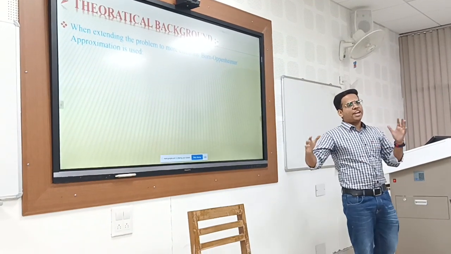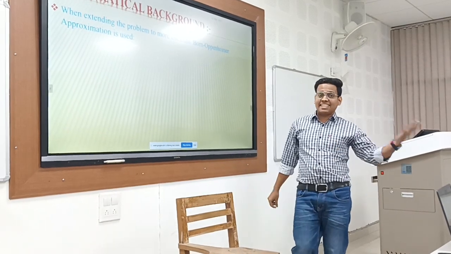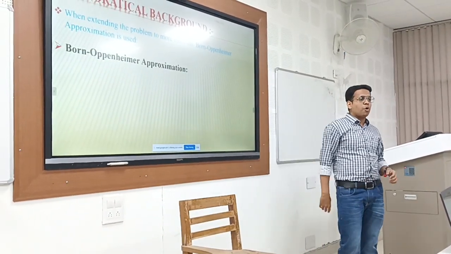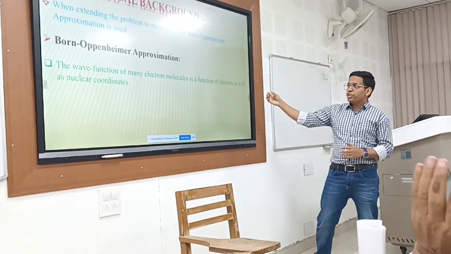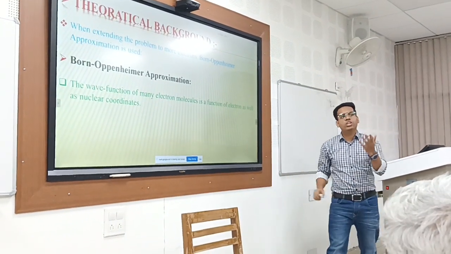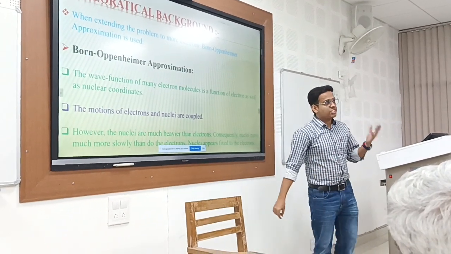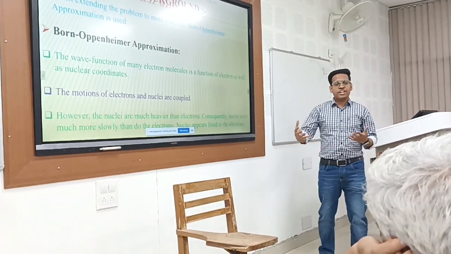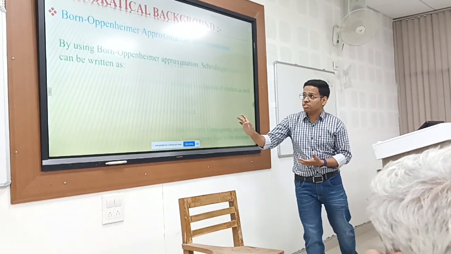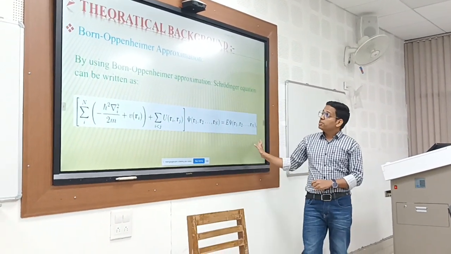Now, suppose there is a many electron system, then how can we solve the Schrödinger wave equation? For extending the problem to the many electron system, the Born-Oppenheimer approximation is to be used. According to this approximation, the wave function of a many electron molecule is a function of electron as well as nuclear coordinates. The motion of electrons and nuclei are coupled. However, nuclei are much heavier than the electrons. Consequently, the nuclei move much more slowly than the electrons, so we can separate their motions. Using this approximation, the Schrödinger wave equation can be modified, where the additional term is electron-electron repulsion. It is added in this equation.